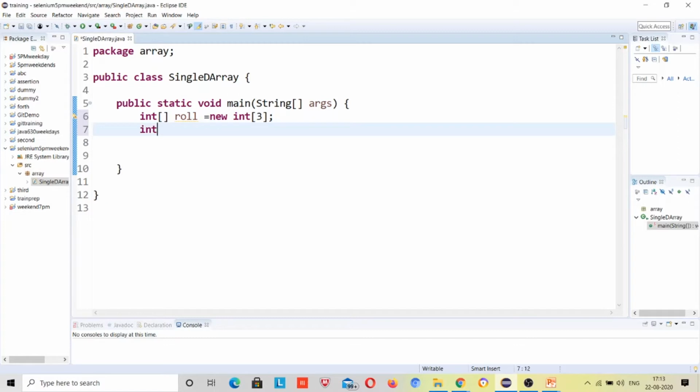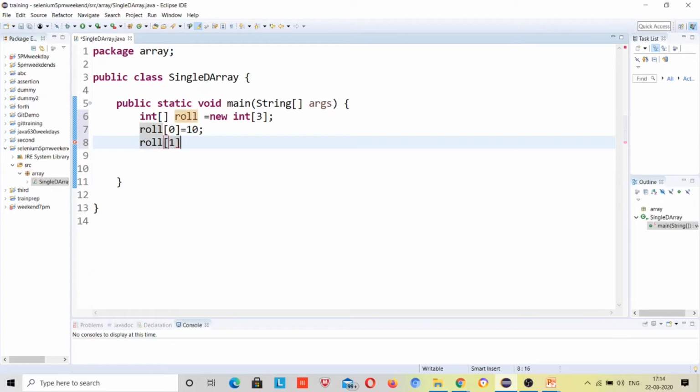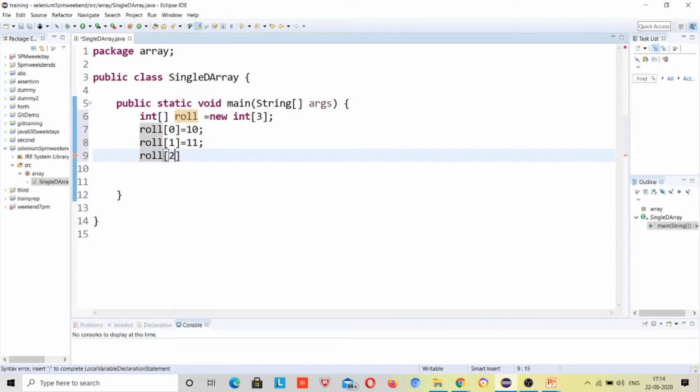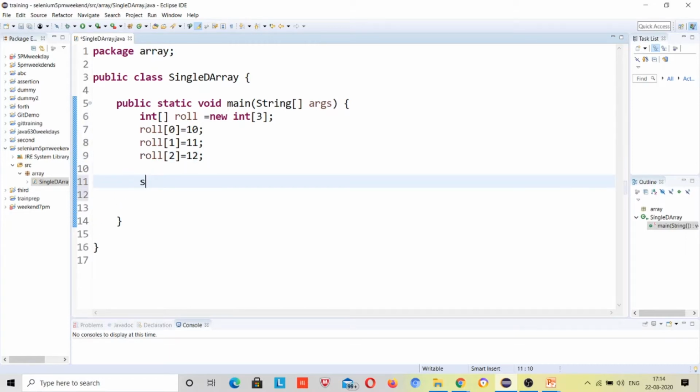And now I will be giving the values to this array. So how to give it? roll[0] is equal to 10, roll[1] is equal to 11, roll[2] is equal to 12. Now I will print any one.